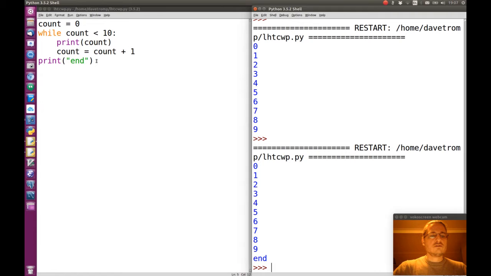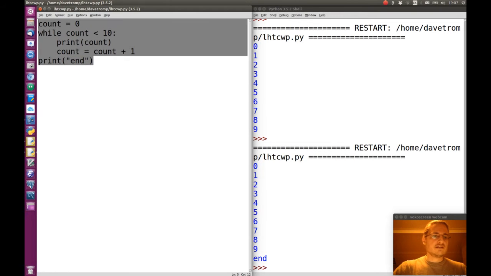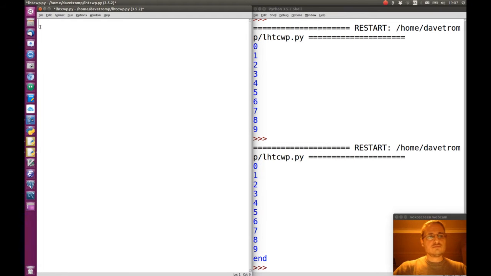Another useful looping mechanism is the for loop, and it's particularly handy to loop over a list of values. So you can say, for instance, for number in a list of numbers, let's say 1, 2, 3, 4, 5, print out that number.